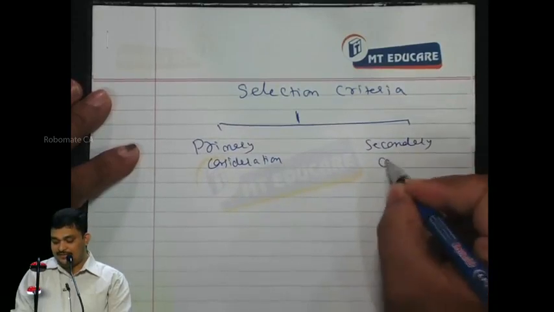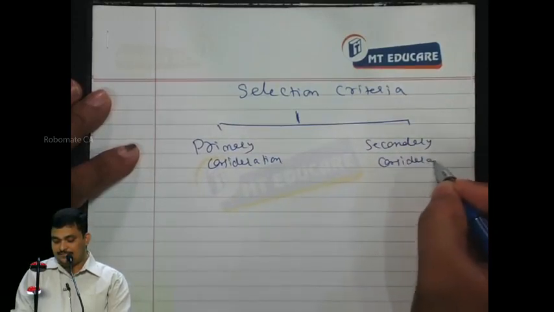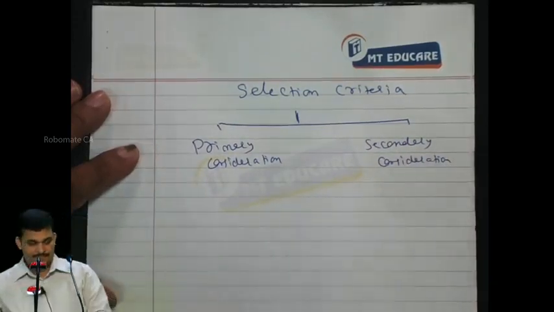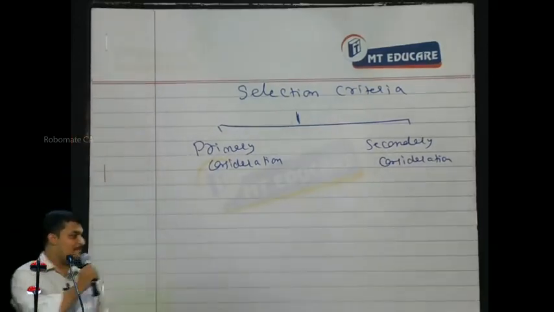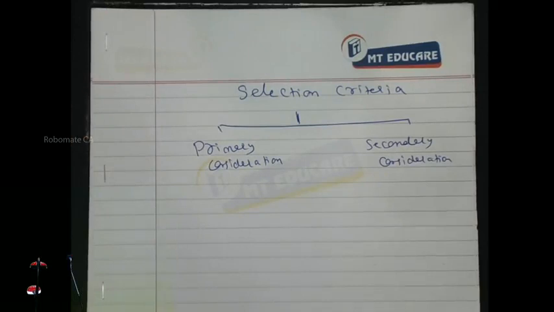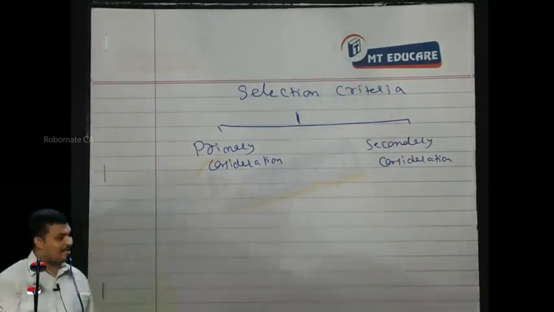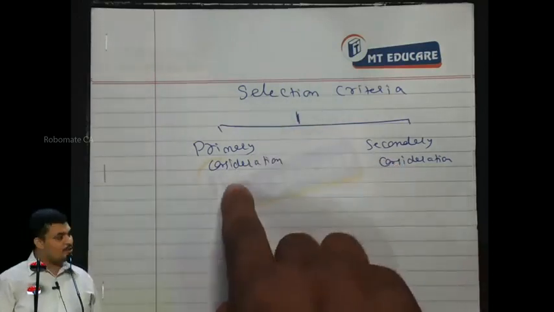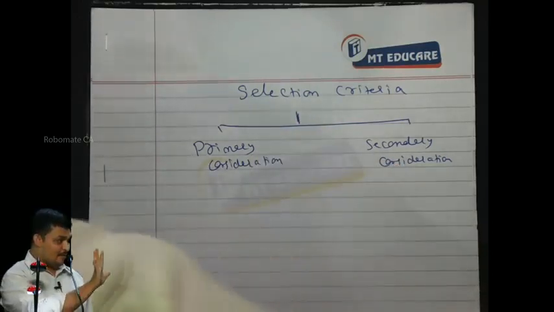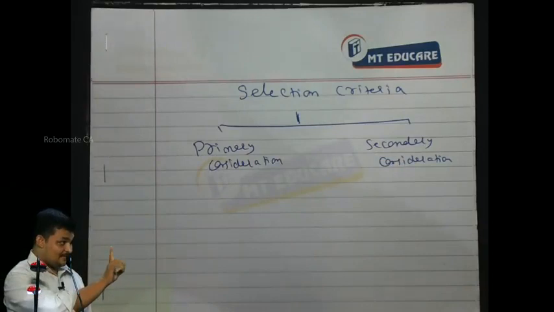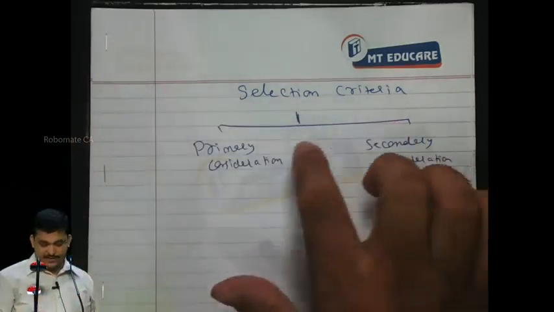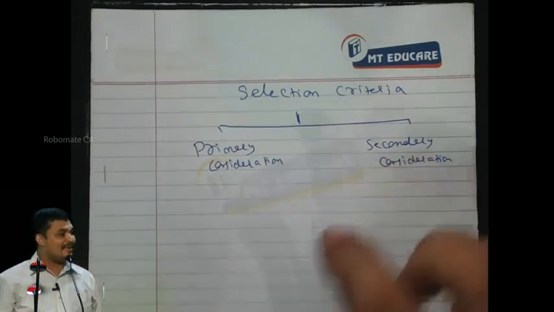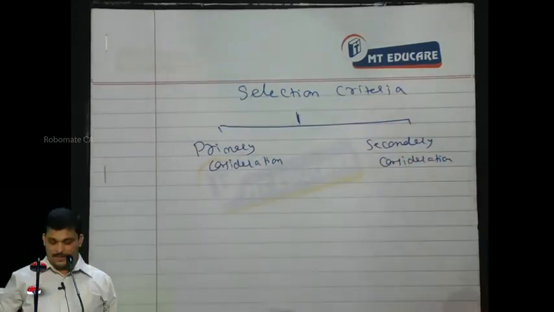Secondary consideration. Everybody? So we have primary consideration, we have secondary consideration. Understood? Now Harshal, after your qualification, out of 5, 1 is to be selected. Selection is done in a different way. You have primary consideration, secondary consideration, my dear.